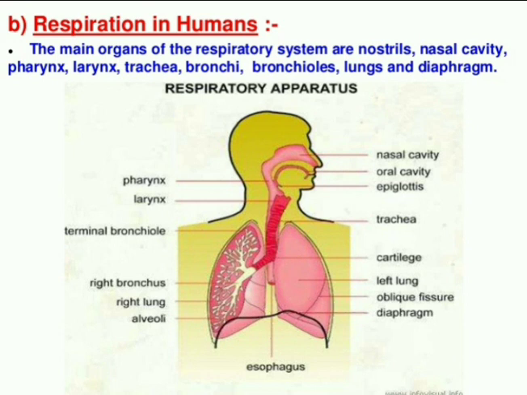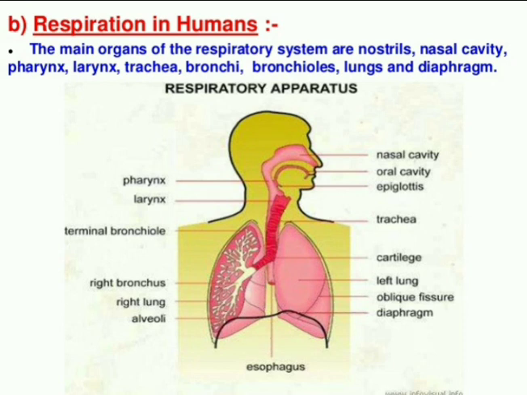So let's see. The main organs of the respiratory system, starting from the nose, or nostrils, then the nasal cavity, pharynx, larynx, trachea, bronchi, then bronchioles, the lungs and diaphragm. So look at this diagram. This is the schematic structure of the respiratory tract in the human body. First of all, before going to the mechanism, I am introducing the words clearly. We know it starts from the nose or nostrils, because that is an organ through which inhalation and exhalation take place, right?